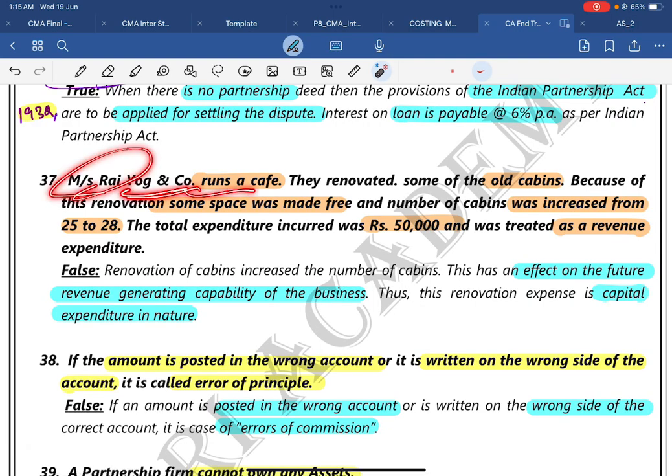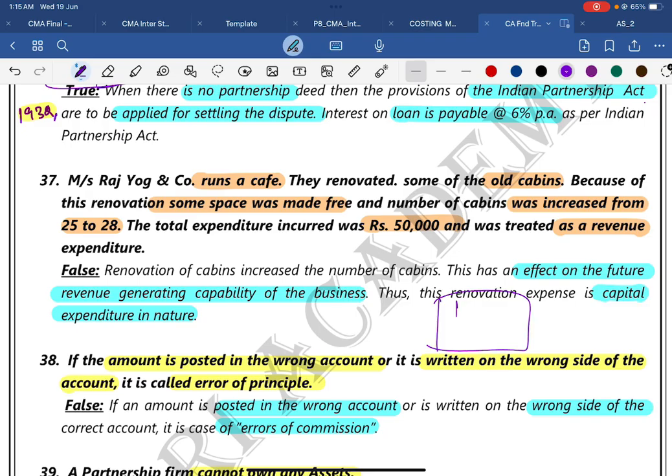Mercer's Raj and Yog and Company runs a cafe. They renovated some of the old cabins. Because of this renovation, some space was made free. The number of cabins was increased from 25 to 28. The total expenditure incurred was 50,000. This was treated as a revenue expenditure. How can you treat it as revenue expenditure?